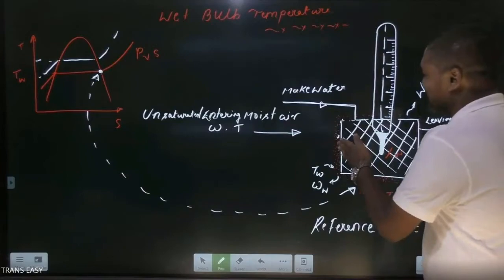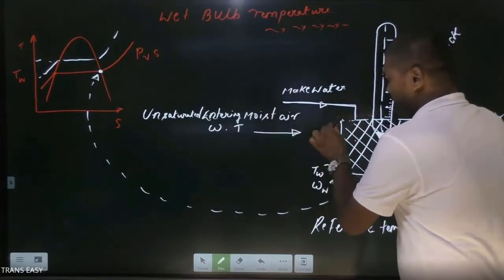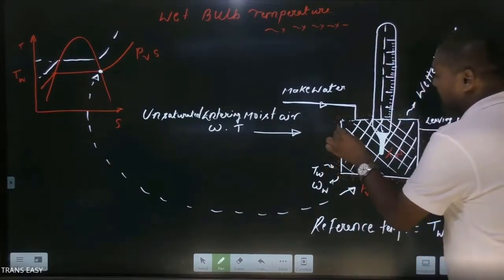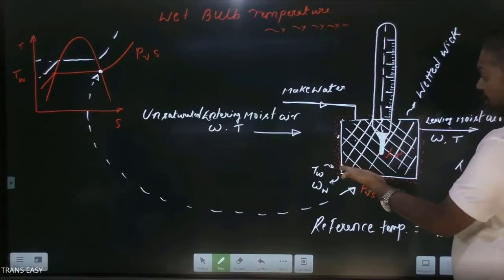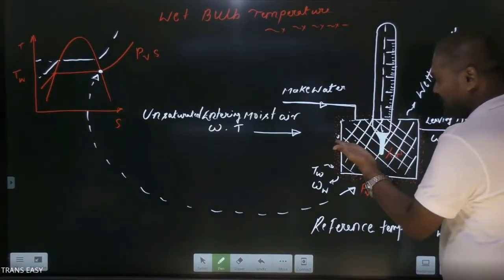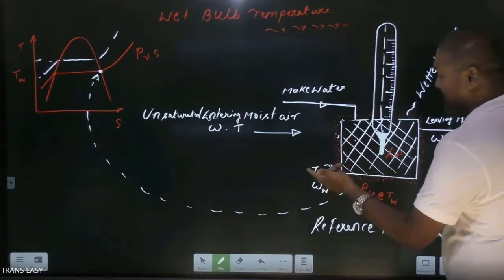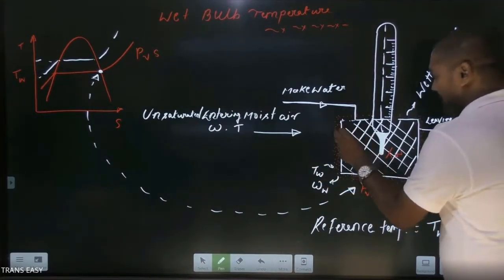Due to concentration difference, a certain amount of water vapor is moving. Okay, and friends, if a certain amount of water vapor moves from this region, we are getting violation of equilibrium between the liquid body and the vapor at its surface. In order to maintain that equilibrium, it is required to add water vapor at this place.